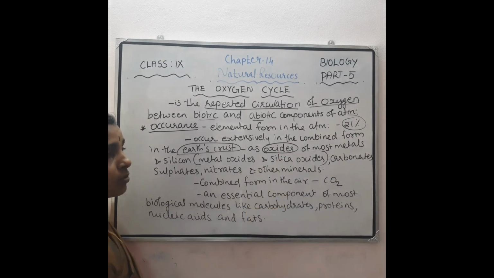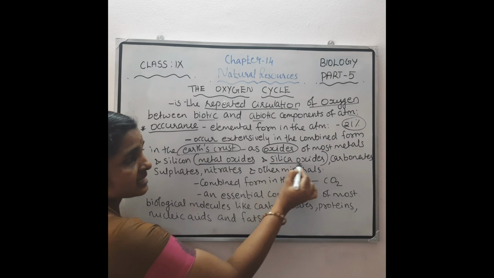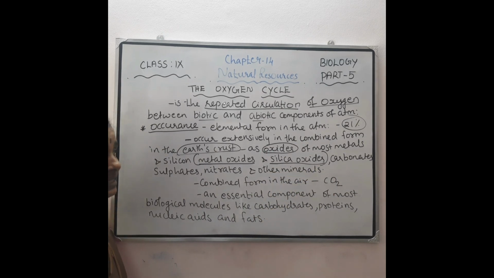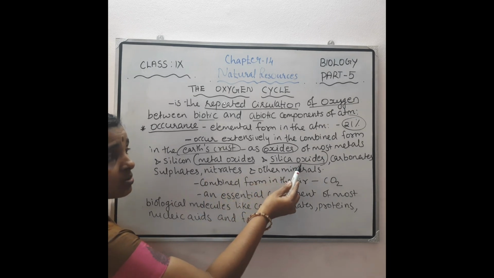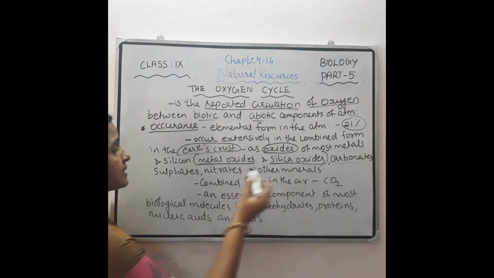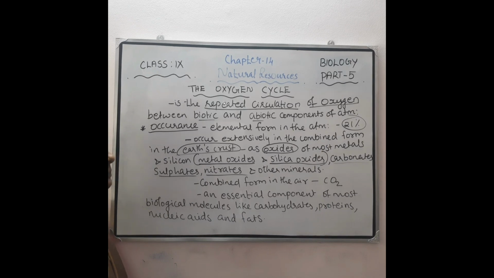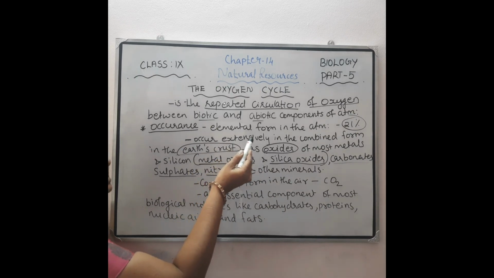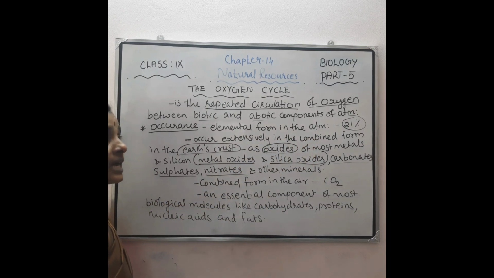Oxygen is present in the earth's crust in the form of oxides of metals and silicon, such as metal oxides and silica oxides. Then in the form of carbonates, sulfates, nitrates and other minerals also we can see oxygen. They are present in the form of oxides in the earth's crust, and in the atmosphere mainly in gas form, that is oxygen gas. 21% of the atmosphere is composed of oxygen.